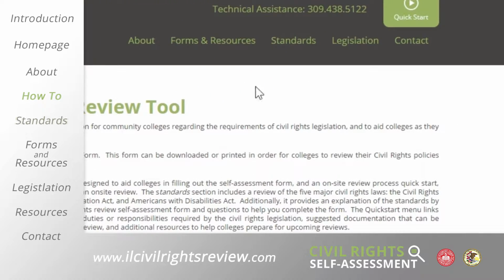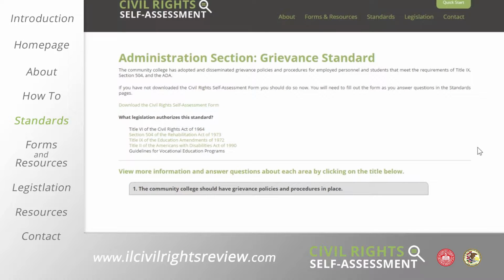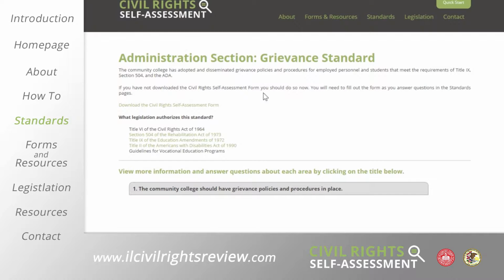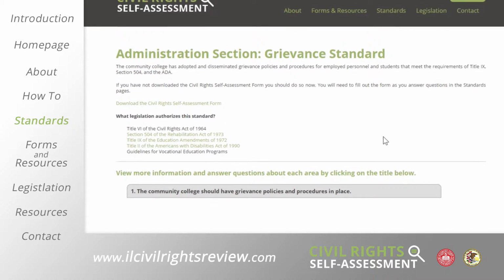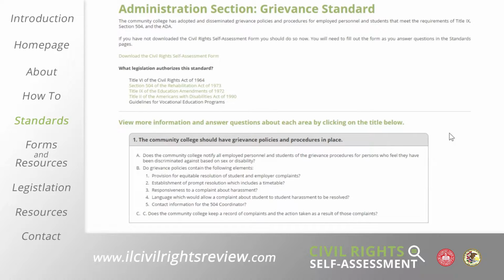The Standards section is useful for colleges filling out the self-assessment form. The Standards section of the tool is divided into several sections, with subsections related to specific areas of the self-assessment form. The Grievance procedure page provides an example of how each of these pages can be used. You can download the self-assessment on each page under the Standards section. Specific citations from each piece of legislation related to the page's topic can be viewed by clicking on reference links. Additional guidance on how to answer questions from the self-assessment form can be found by clicking the interactive question tabs at the bottom of the page.